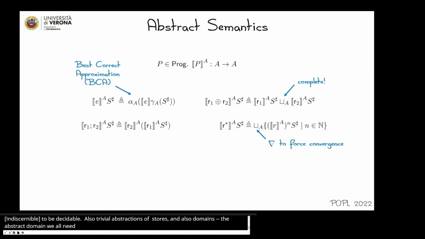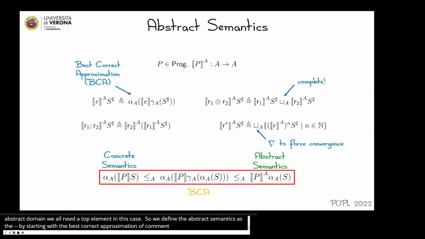So we define the abstract semantics by starting with the best correct approximation of basic commands and then composing them. At the end, we get our abstract semantics, which is an over-approximation of the concrete semantics, the collective semantics, and in the middle, we have the best correct approximation.